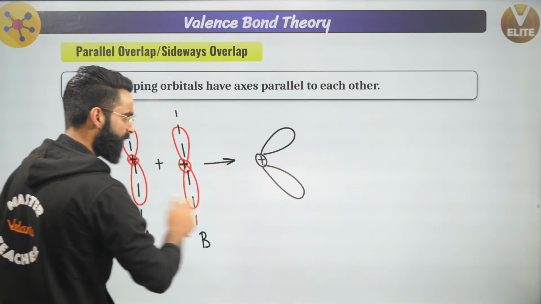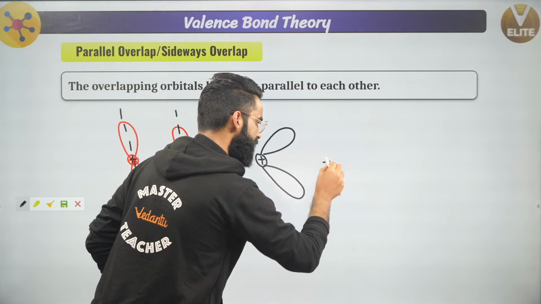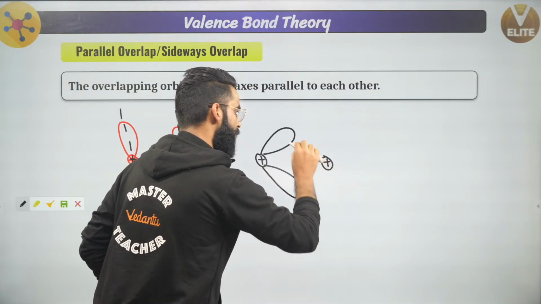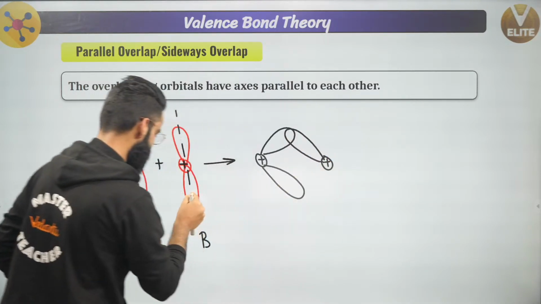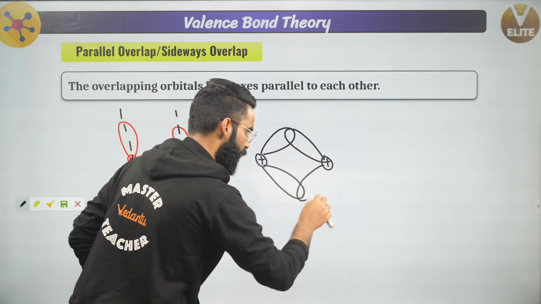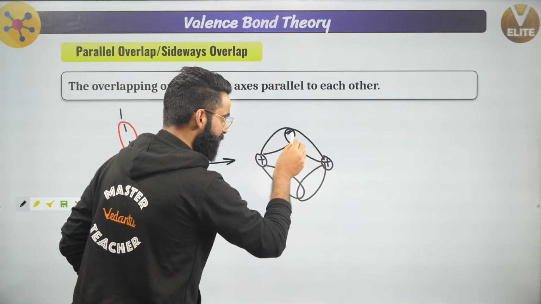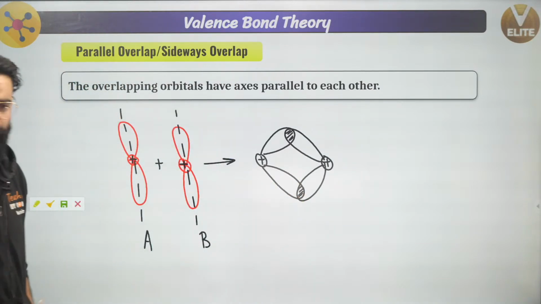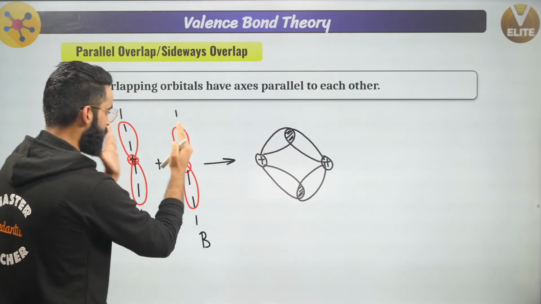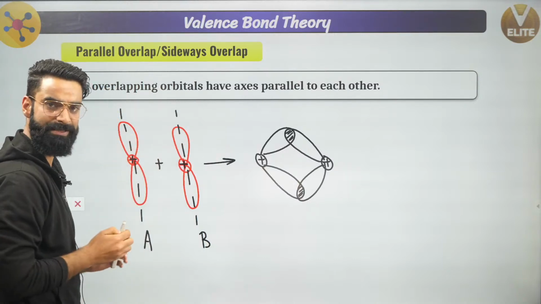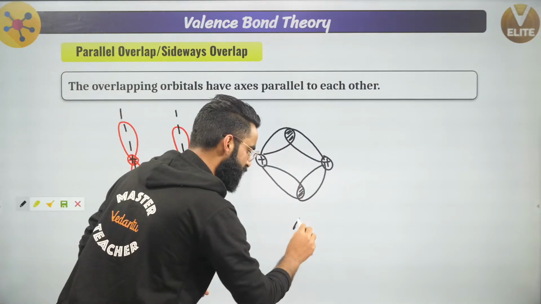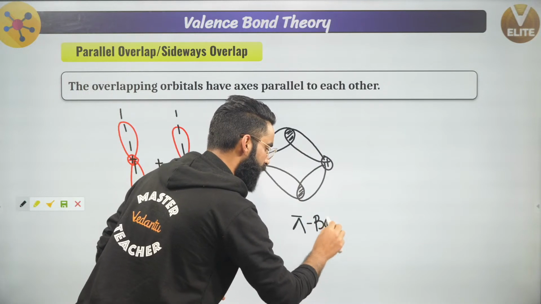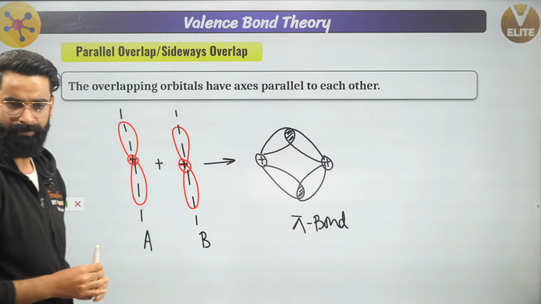Now talking about this p orbital, this is its nucleus, for example, yeah? So its lobe also has bent in this direction and this lobe has also bent in this direction. So what happened right here? Can I say this is something which I call as overlap, right? This is the overlap, yes. And which kind of overlap is this? This type of overlap is what I call parallel overlap, right? And parallel overlap always leads to the formation of a bond, which is what we call pi bond. I'm sure this is clear to everyone, yeah?